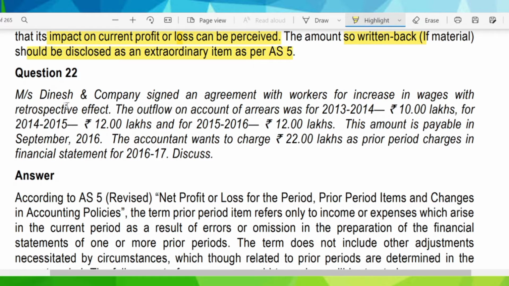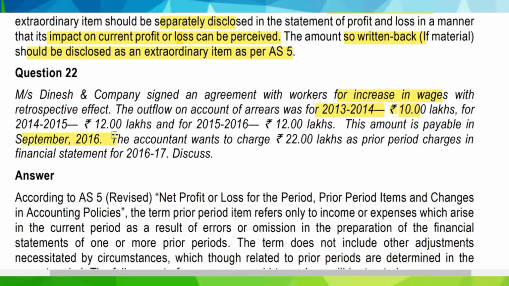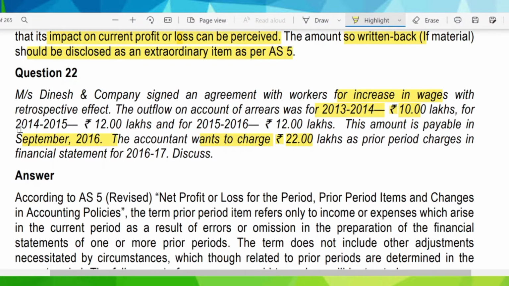Now let us move on to the next question. Messrs. Dinesh and Company signed an agreement with workers for increase in wages with retrospective effect. The outflow on account of arrears was for 13-14 rupees 10 lakhs, for 14-15 rupees 12 lakhs, and for 15-16 rupees 12 lakhs again. This amount is payable in September 2016. The accountant wants to charge 22 lakhs, that is this 10 lakhs for 13-14 and this 12 lakhs for 14-15, making a total of 22 lakhs as a prior period charge in the financial statement of 16-17.